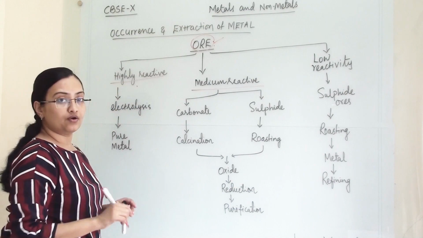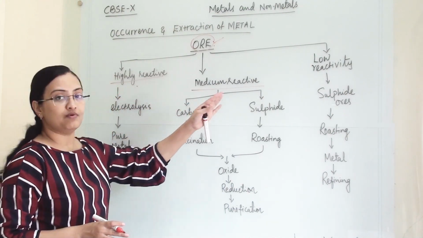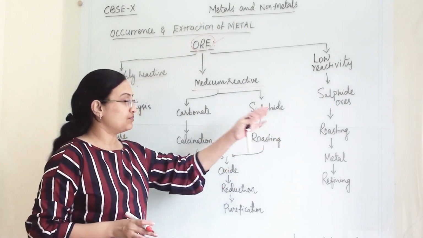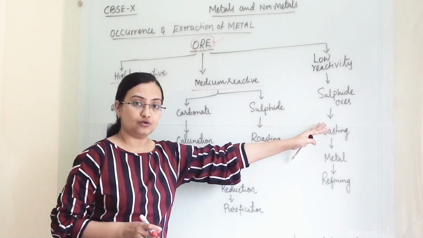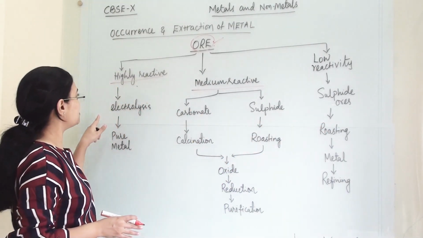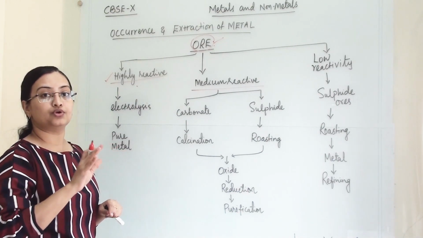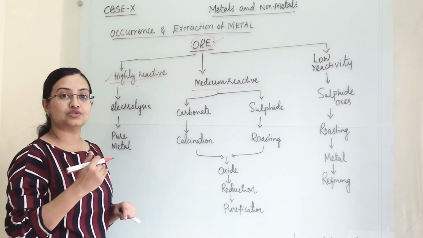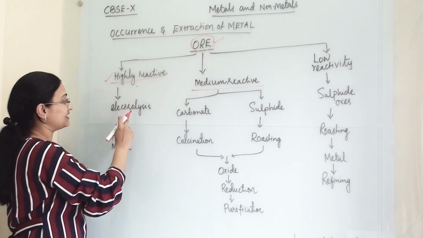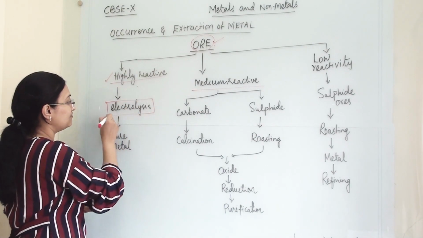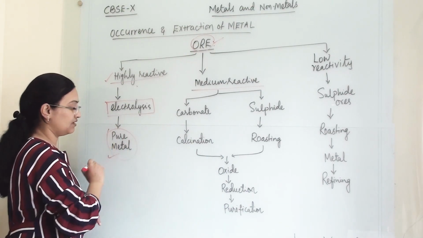So here, according to the reactivity of metals, these metals have been divided into three types: highly reactive metal, medium reactive metal and low reactive metal. So first we are talking about highly reactive metals. Earlier we have seen that potassium, sodium, calcium, all those are highly reactive metals. So when metals are highly reactive, which process are we following? We are following electrolysis and we will get a pure metal.